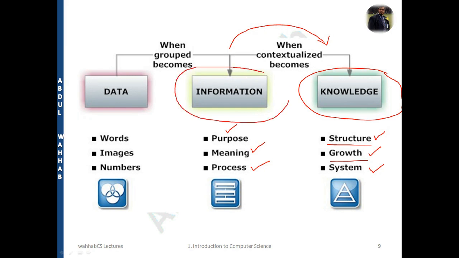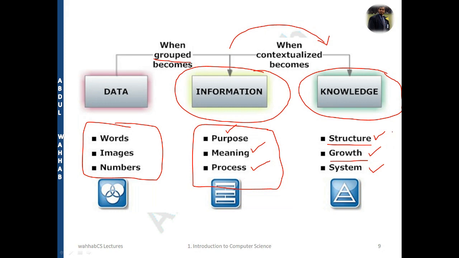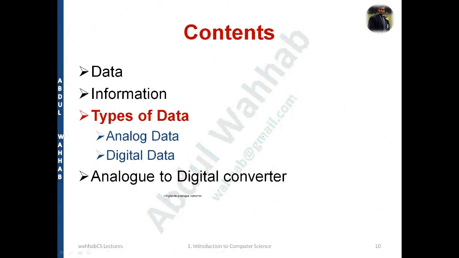And whenever we are talking about data, data will become information once it is processed or grouped properly, and this form is understandable. These are known as raw facts, and this is known as a structured form, or the knowledge we can have. Fine. Further, let's talk about the next term, that is types of data.